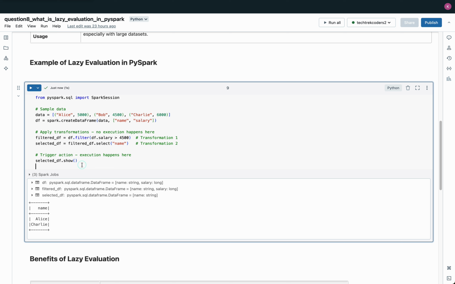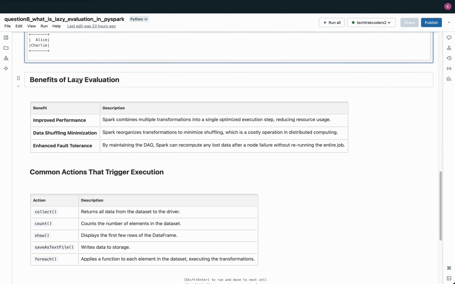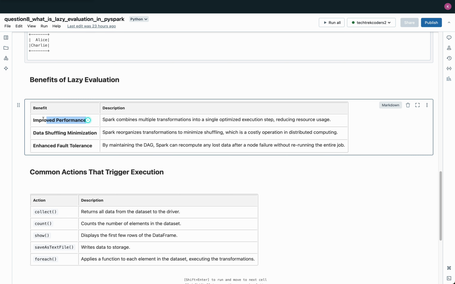This lazy evaluation approach ensures that transformations are deferred until necessary, enabling Spark to optimize and efficiently manage memory and computational resources. Benefits of lazy evaluation. Improved performance. One of the primary benefits of lazy evaluation in PySpark is improved performance.